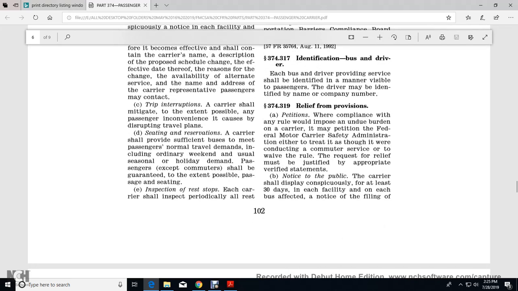374.319, relief from the provisions. Where compliance with the rule imposes an undue burden on a carrier, the carrier may petition the Federal Motor Carrier Safety Administration to waive the rule for carriers conducting commuter services. The request for relief must be justified in an appropriate verified statement.